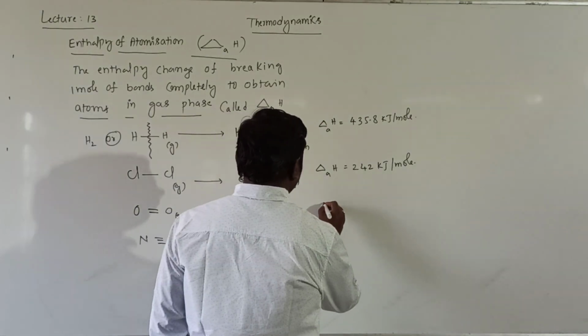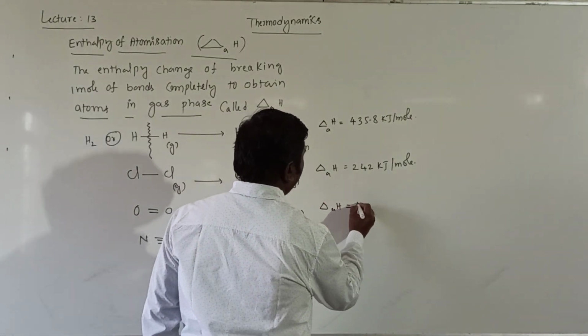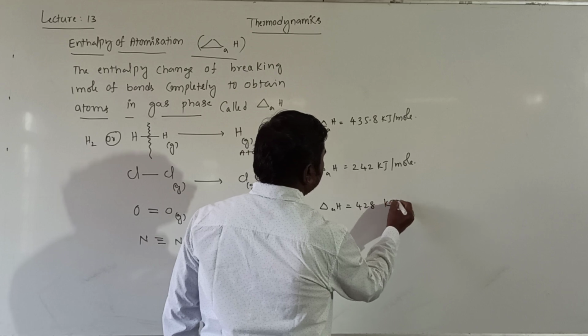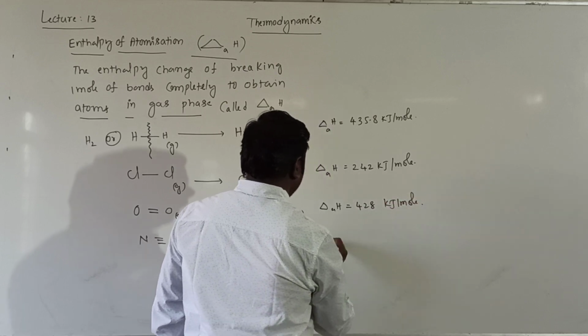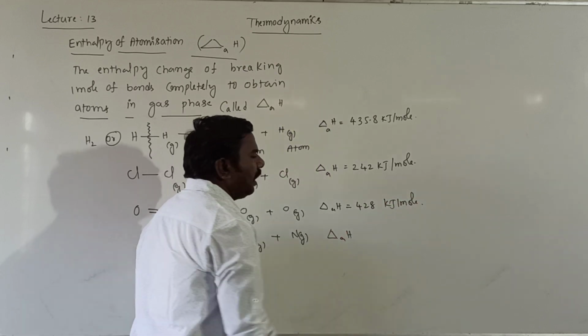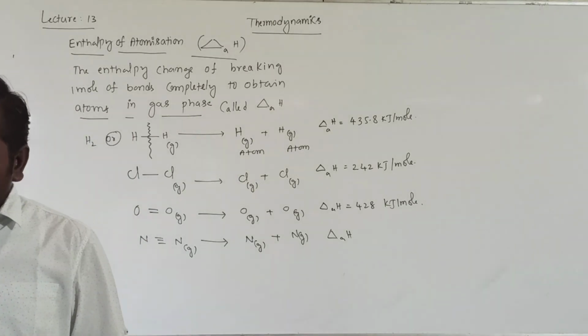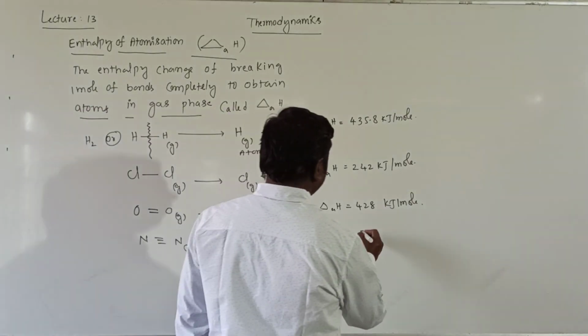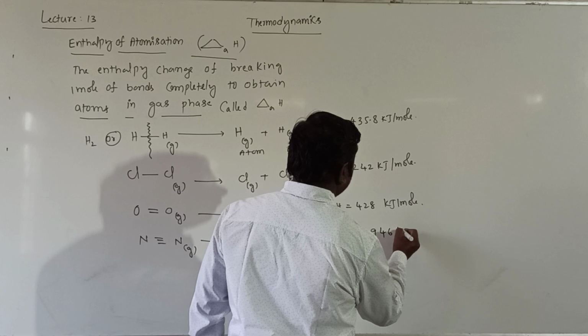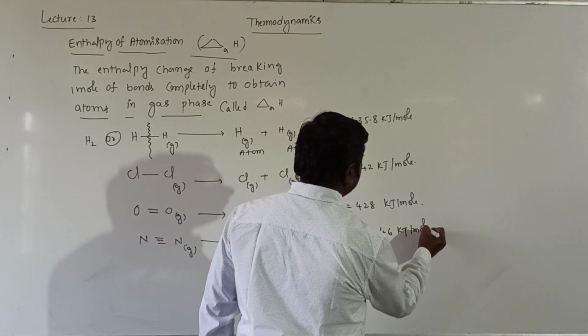The values are 428 kilojoules per mole here, and 946 kilojoules per mole here.